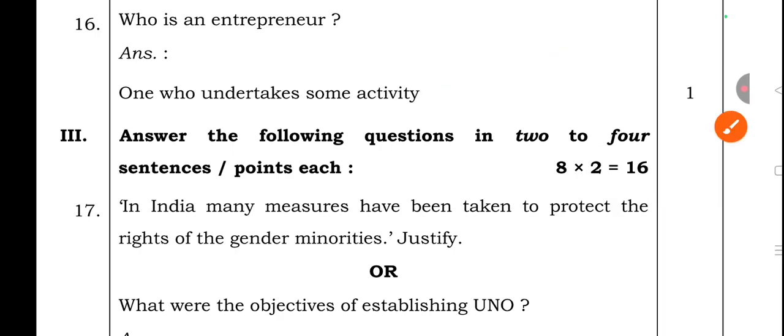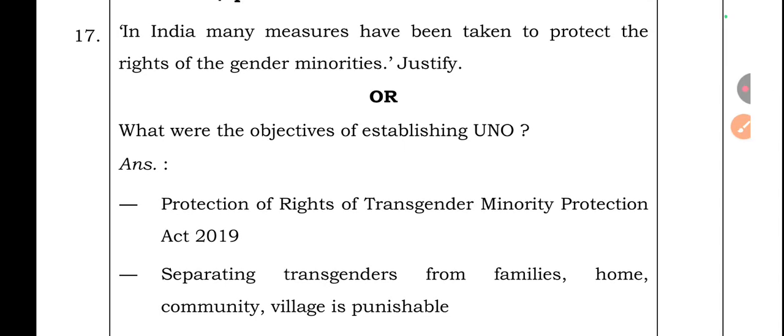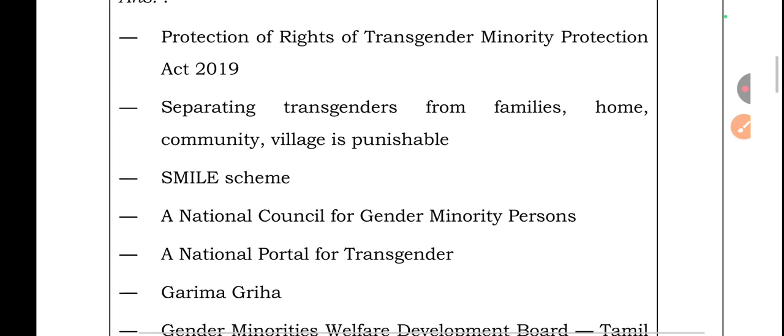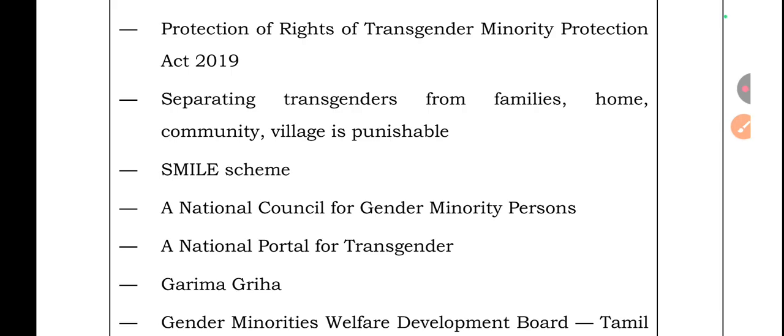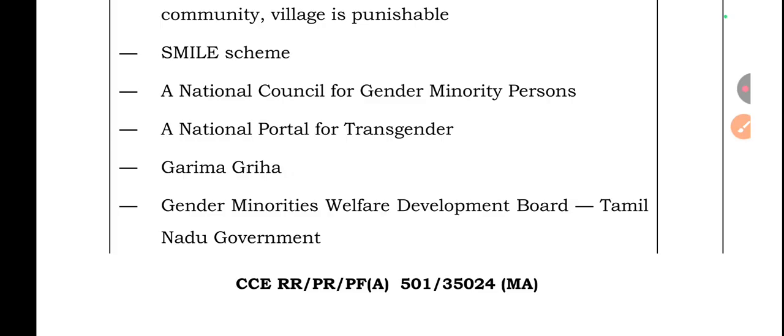He is an entrepreneur. Question number 3. Answer the following questions in 2 or 4 sentences or points, each carrying 2 marks. Total 8 questions are there, question numbers 17 to 24. Then 17th question: in India, many measures have been taken to protect the rights of the gender minority. Justify. Protection of Rights of Transgender Persons Act 2019. Separating transgenders from families, home, community, village is punishable. Smile scheme. A National Council for gender minority persons. A national portal for transgenders.